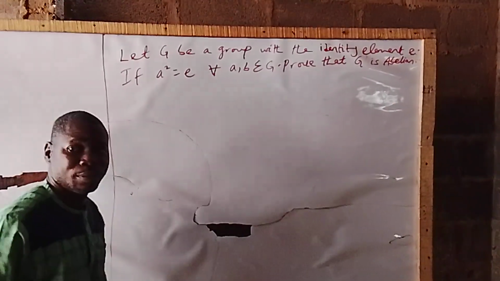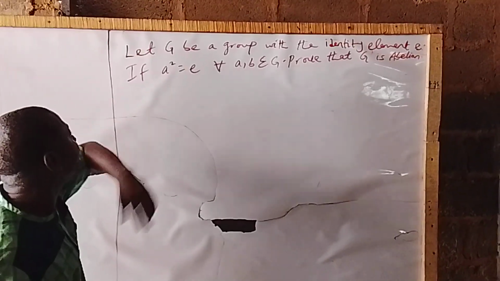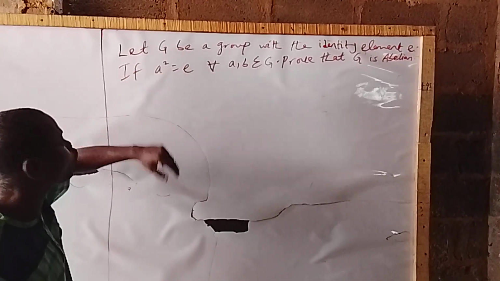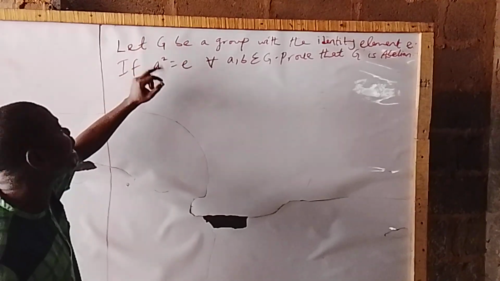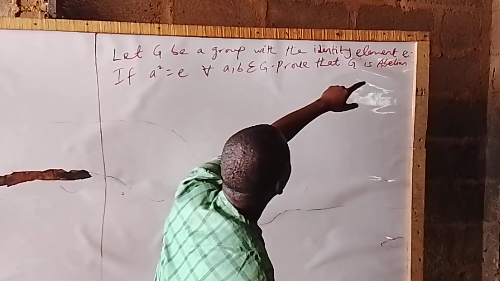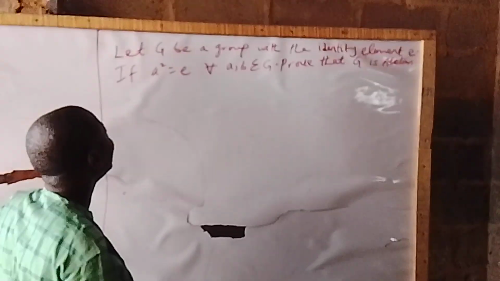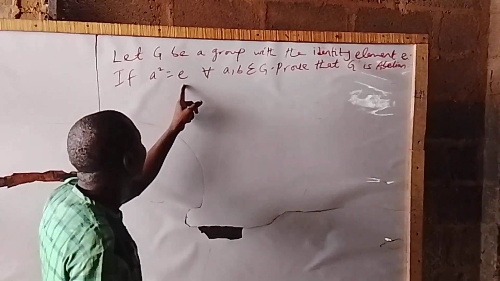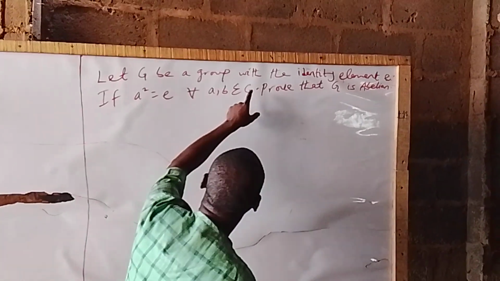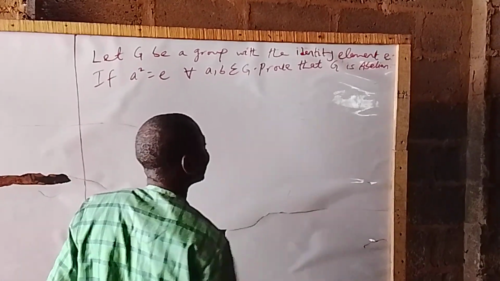Now, I want to deal with this particular question. The question goes thus: let G be a group with the identity element E. If A squared is equal to E for all A, B belonging to G, prove that G is abelian.